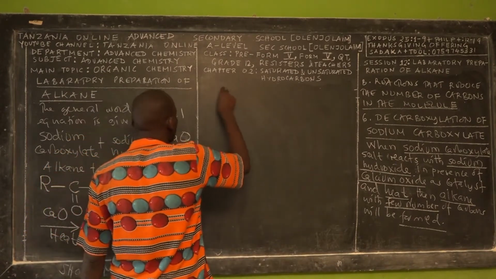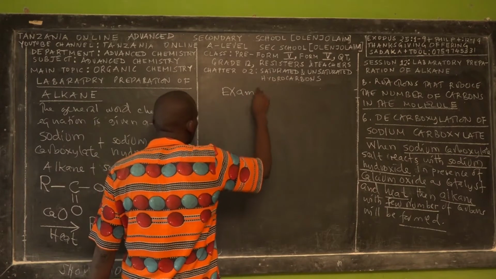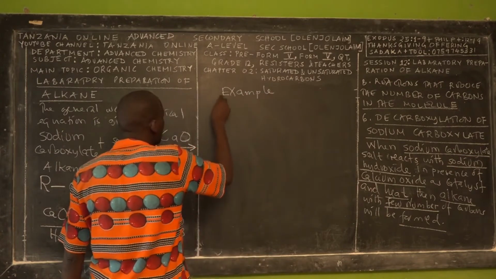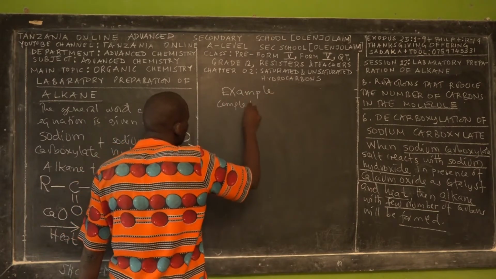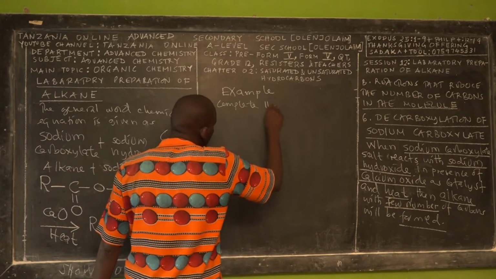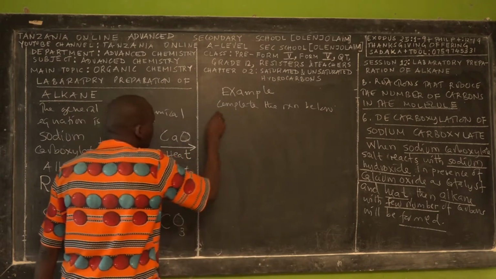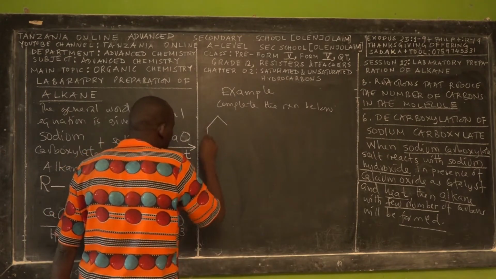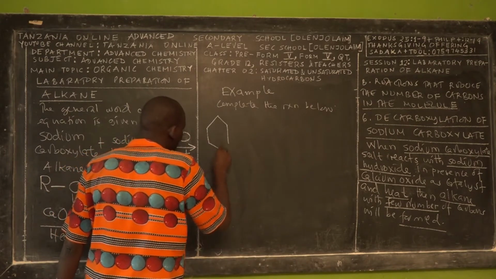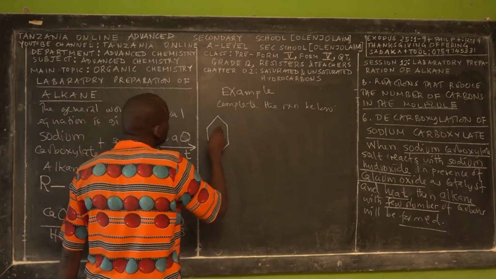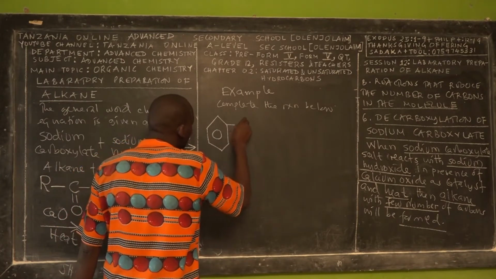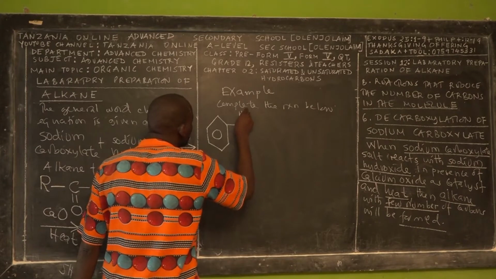So let us see an example: complete the reaction below. We can have an organic compound like this. Here we have carbon and hydrogen.